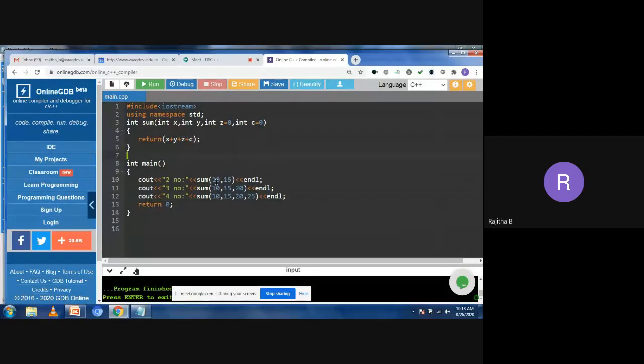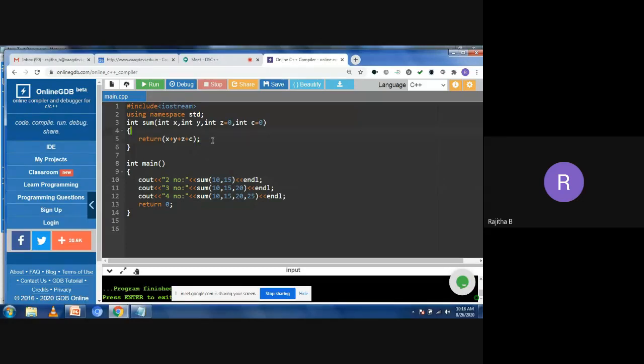Now see here, I am taking the 10 and 15 parameters. When you are calling this function with 10 and 15, those values will be copied into x and y. But I am not passing the third and fourth parameters. In that case, the compiler takes the z value as 0 and the c value as 0. It is going to perform the addition 10 plus 15 plus 0 plus 0. So what is the addition in that case? It is 25.